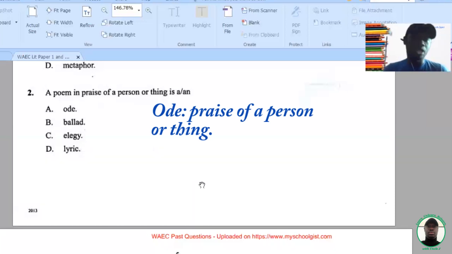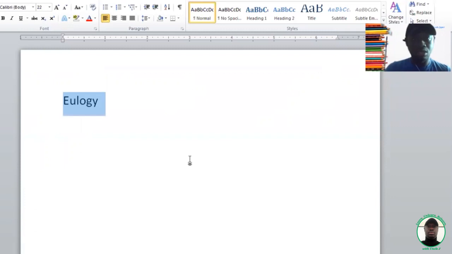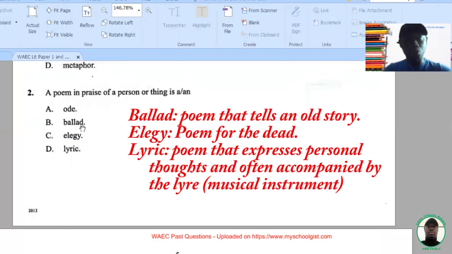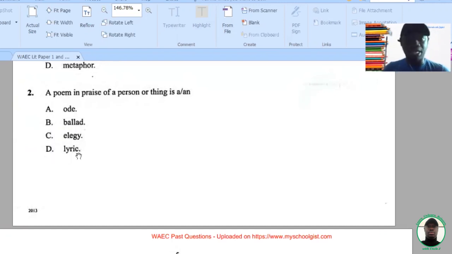Now, if among the options the term eulogy was mentioned, it would have been more confusing because eulogy is actually a praise poem, but this time expressing or about somebody's qualities. A ballad is a poem that tells an old story. An elegy is a poem for the dead, and lyric is a poem that is accompanied with the musical instrument lyre. So the correct option here is ode.